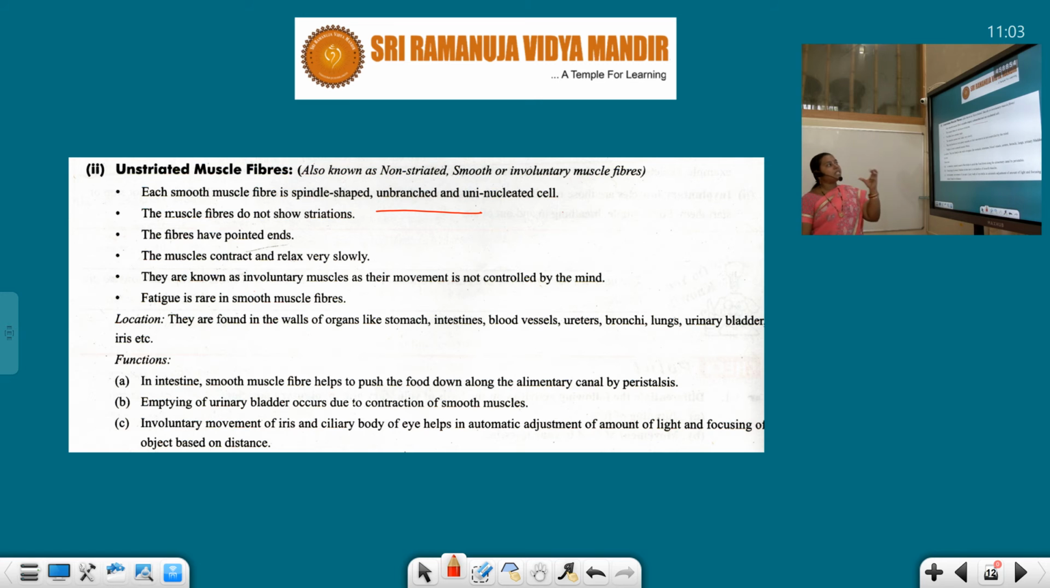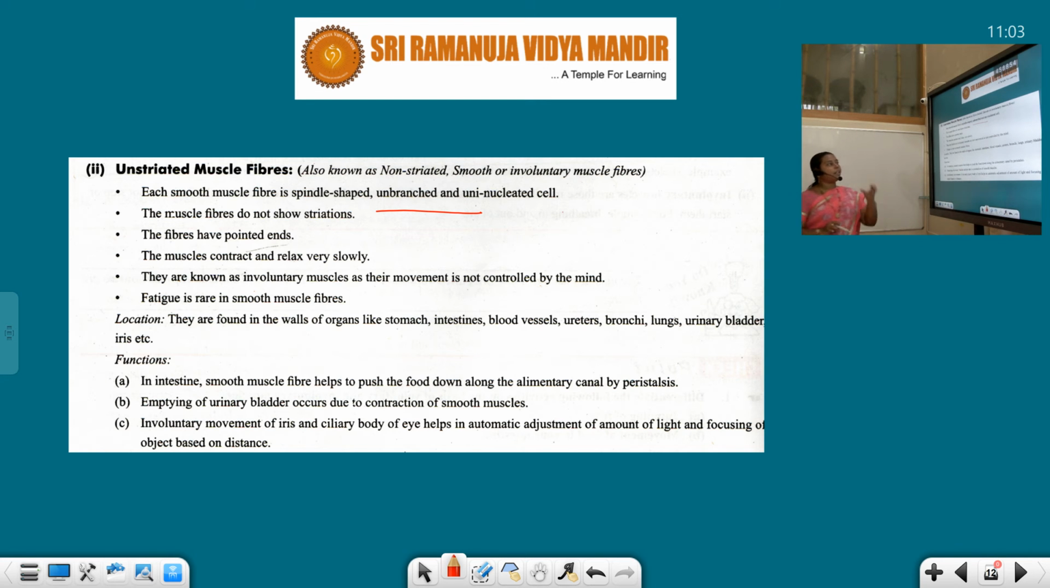Fibers have pointed ends. In the previous case, it is having the blunt ends. See students, if you want to study, you have to follow some tips. You need to compare the previous one with the present one. If you keep on learning this way, you will not forget the concepts. It is a very good way of learning, students. You'll remember all these concepts for a longer time. Understand? Let us go on to the topic.